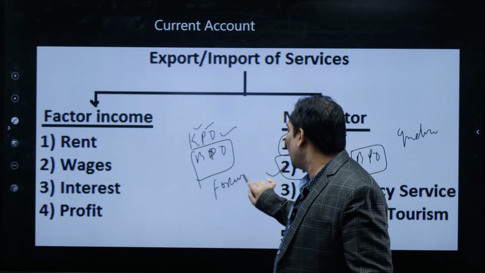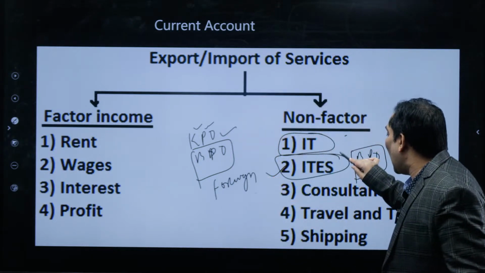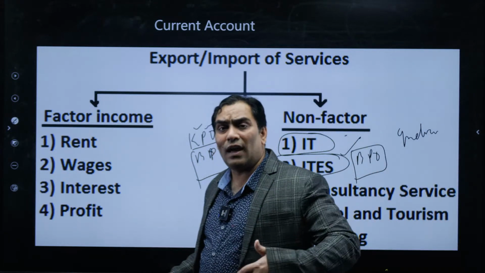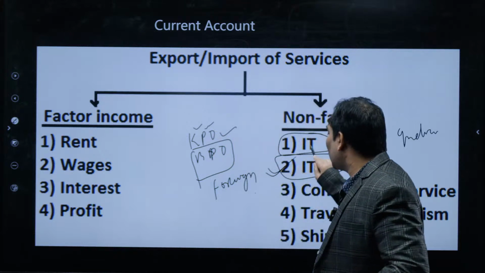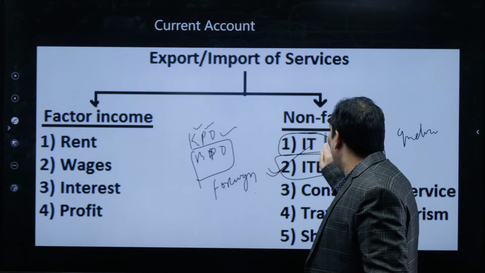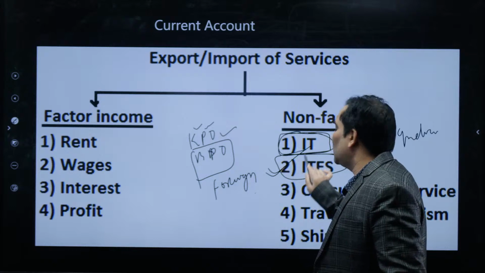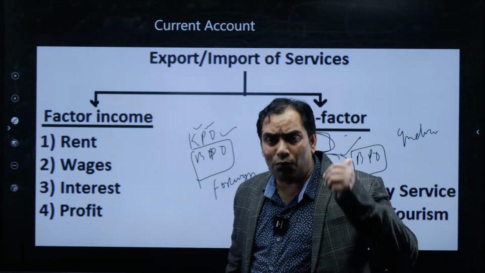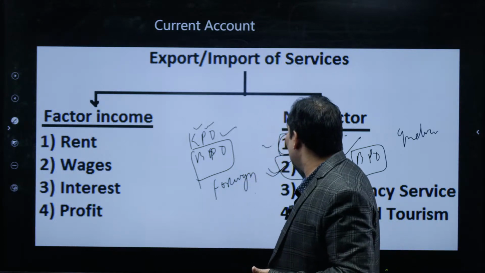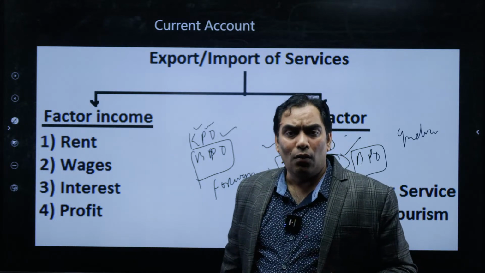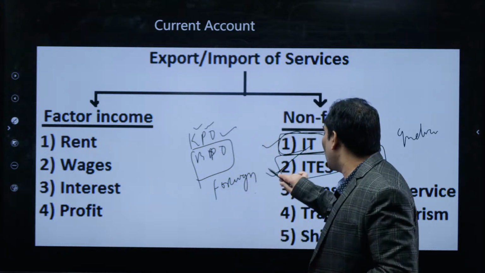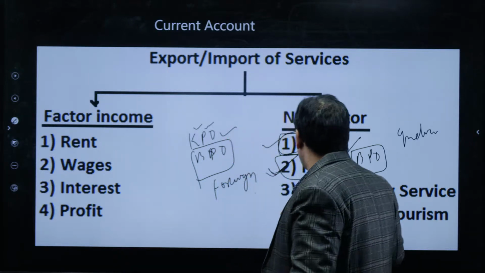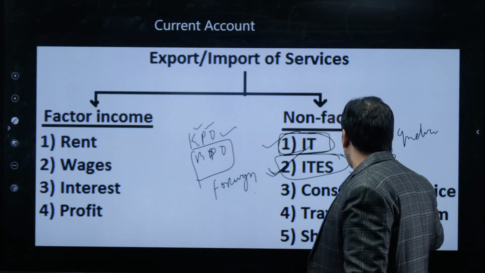Because these are IT enabled services, they are non-factor of production. Whatever IT services and IT enabled services we provide to foreign companies will all be non-factor of production.